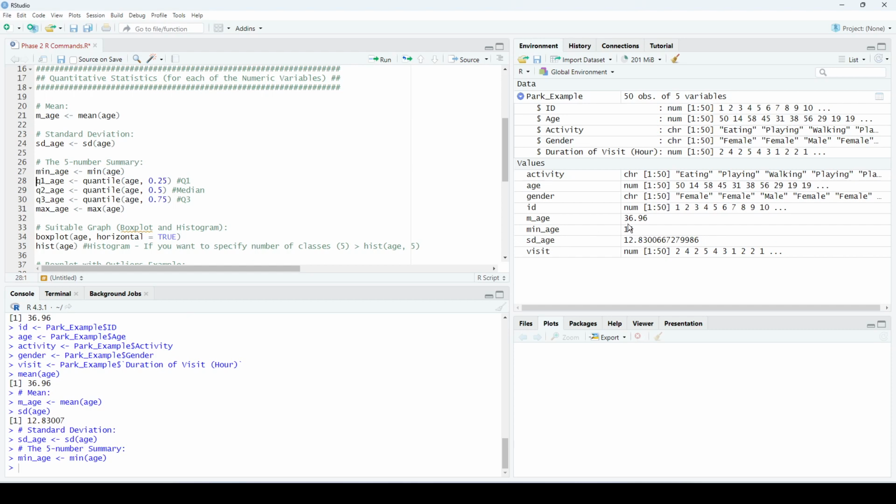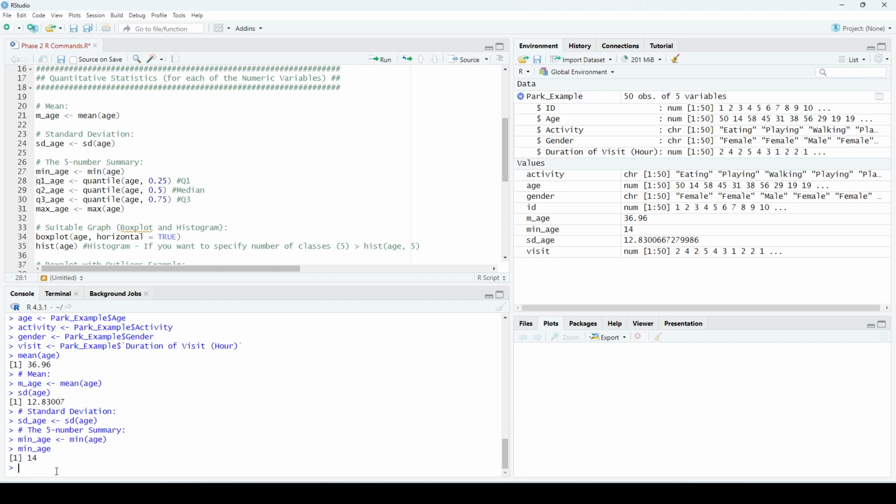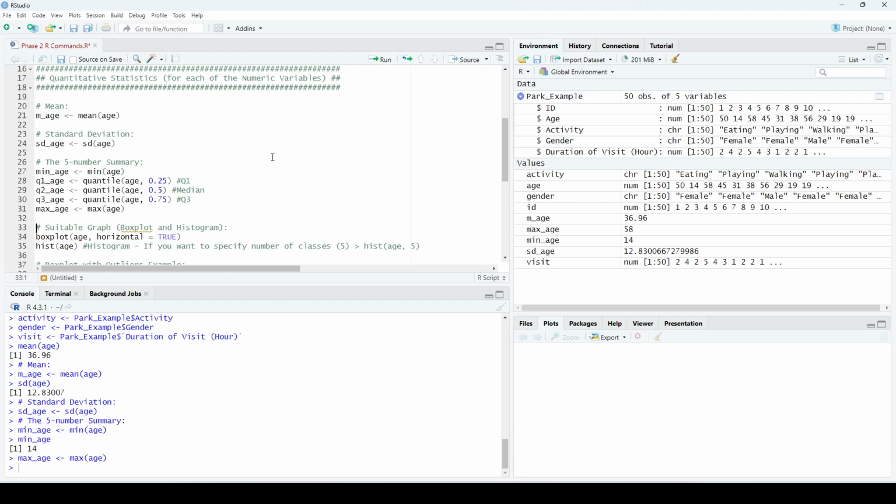As you can see now, it's saved to the environment, but it did not display the final answer here. So if I want to display the final answer, I'll just write the name of the variable. So it's going to display it. So this is the minimum. This is the maximum. So now I have the minimum and the maximum.